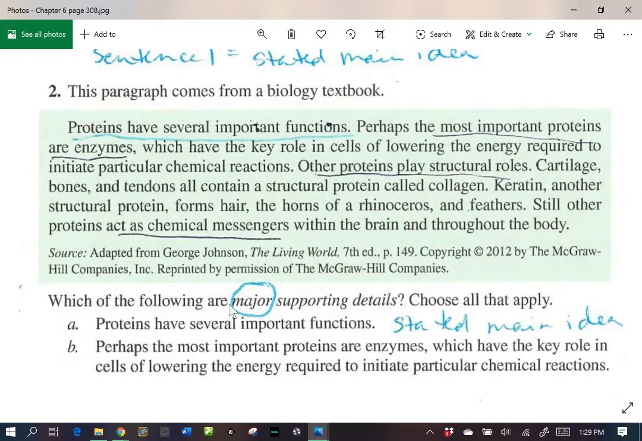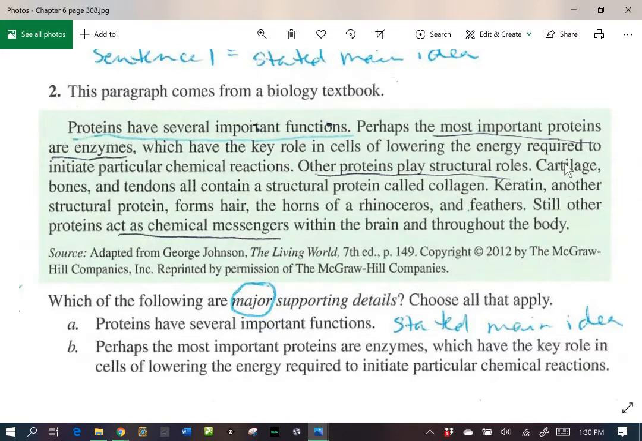Still, other proteins act as chemical messengers within the brain and throughout the body. Here we're looking for our major supporting details. In this paragraph, the first sentence has our topic and our stated main idea. Proteins have several important functions. So remember, we're only looking for the major supporting details, which will tell us what those several important functions are. Okay? And so here in the second sentence, the most important proteins are enzymes. And then in the third sentence, other proteins play structural roles.